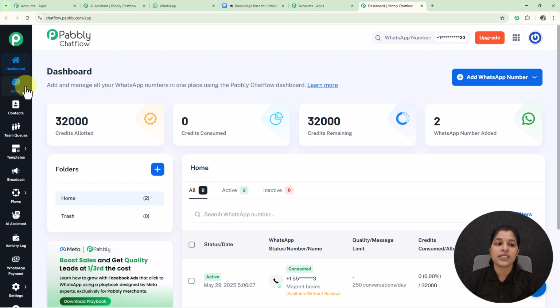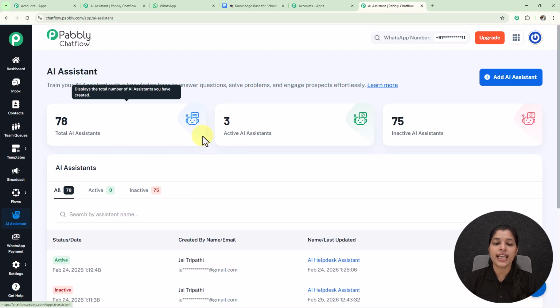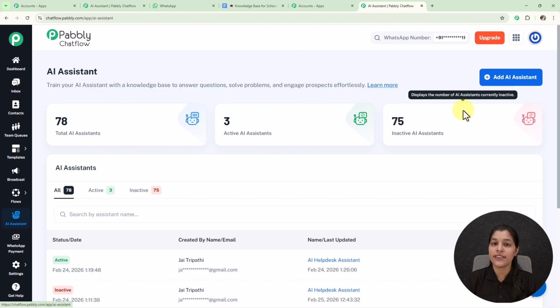Now moving on to the sidebar, you can see these are the features provided by Pabbly Chatflow. And if you want to learn more about these features, then make sure to check the videos given in the description. Now as we are going to create an AI assistant, then we just have to click over the AI assistant given on the sidebar. And as you will click over the AI assistant, you will land to the AI assistant page where you can see the total number of AI assistants, the active and the inactive AI assistants.